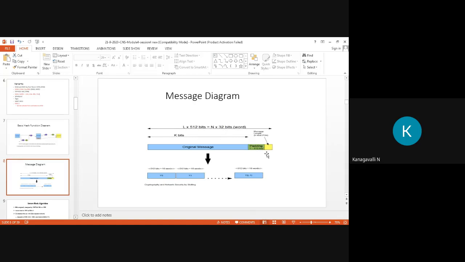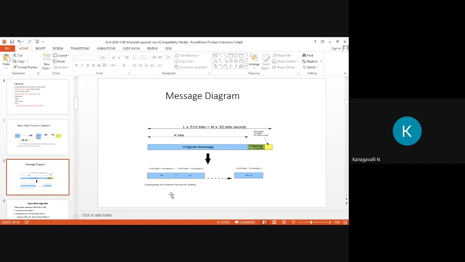What is the last column here? The 2 power 64 is our K mod message length, right? This is a fully theoretical topic, right? If you want to derive the output for this SHA, you need to take a message digest example, then apply this padding and other steps in depth, and only then can you get your output, right?